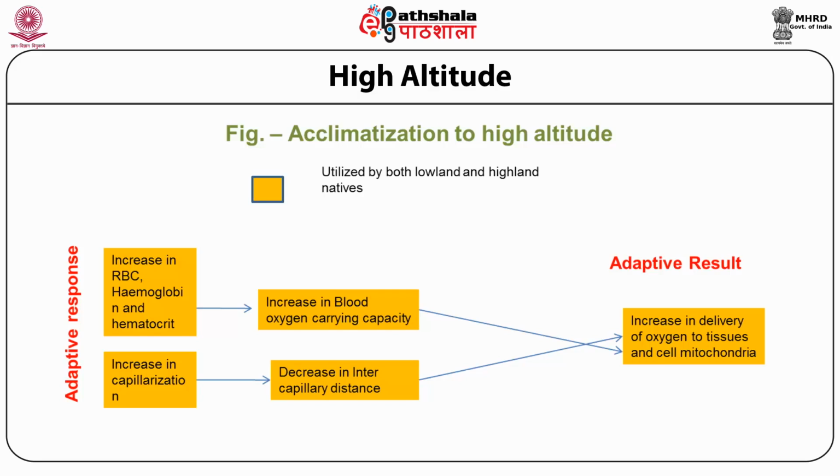And the increase in RBCs and hemoglobin leads to the increase in blood oxygen carrying capacity. Both these adaptive responses finally lead to the increase in delivery of the oxygen to the tissues and to the cell mitochondria. Hence, the individual finally gets acclimatized to the high altitude with these adaptive changes in their respiratory system.